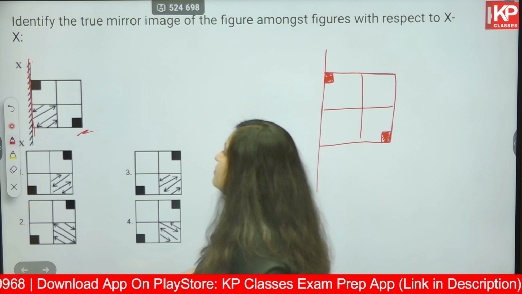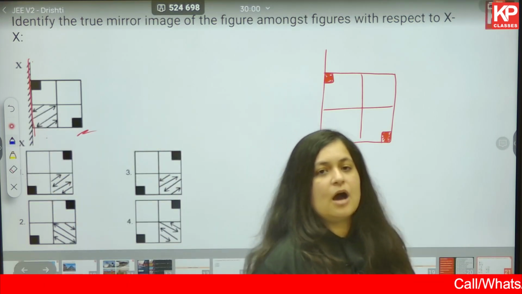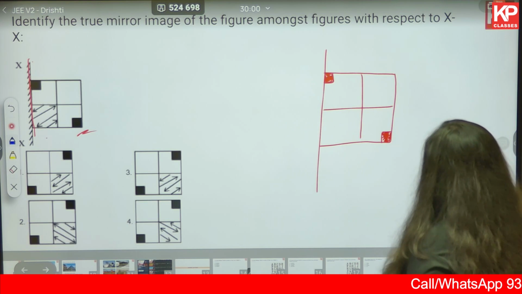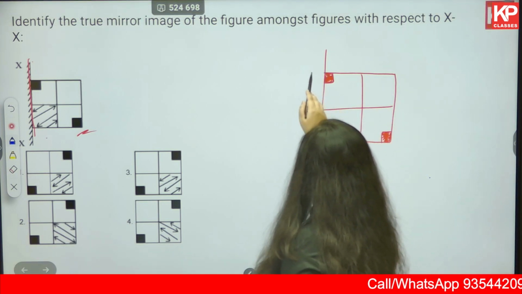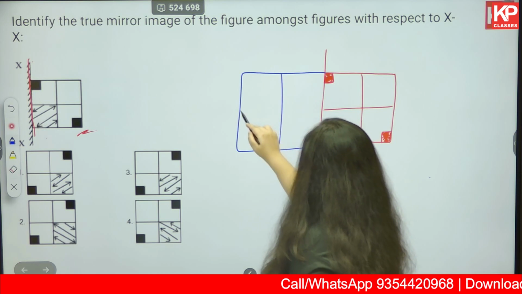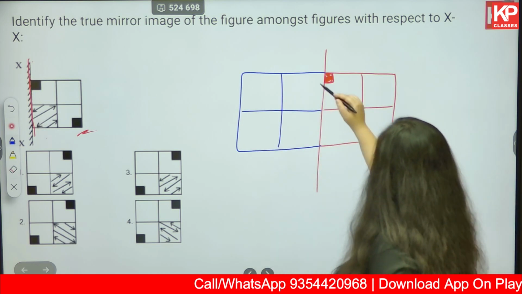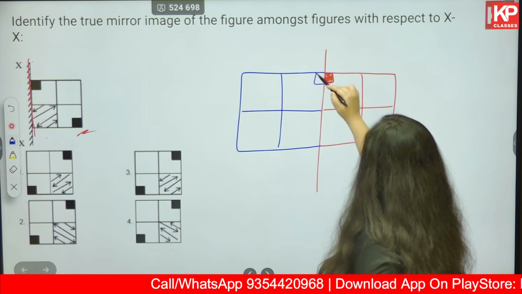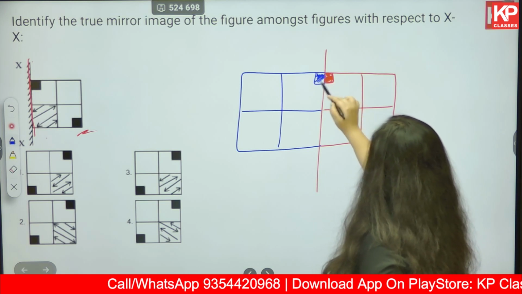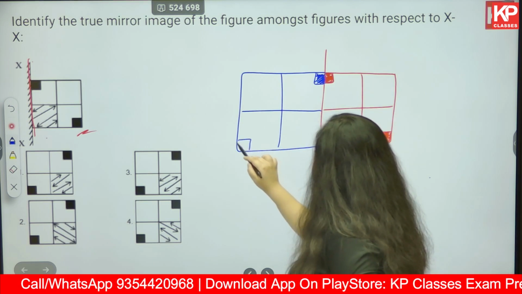How will the mirror image look like? A square further divided into 4 squares. With mirror image, this hatched square must come somewhere here, and this hatched square comes somewhere over here.